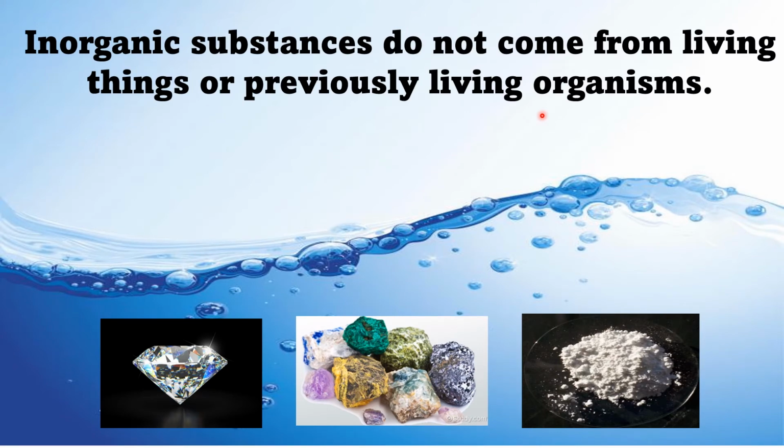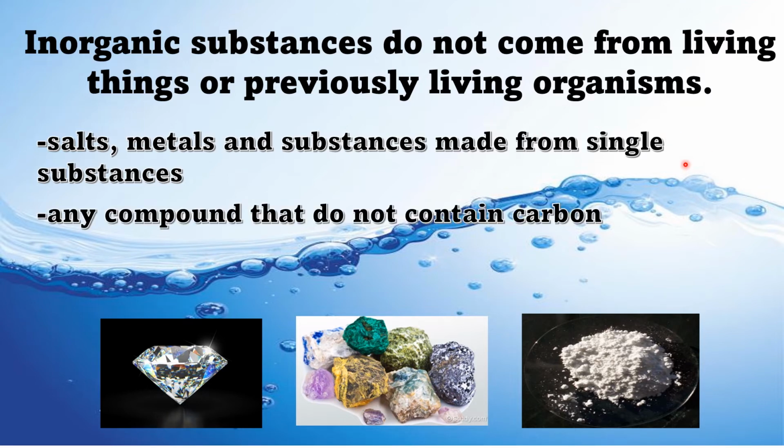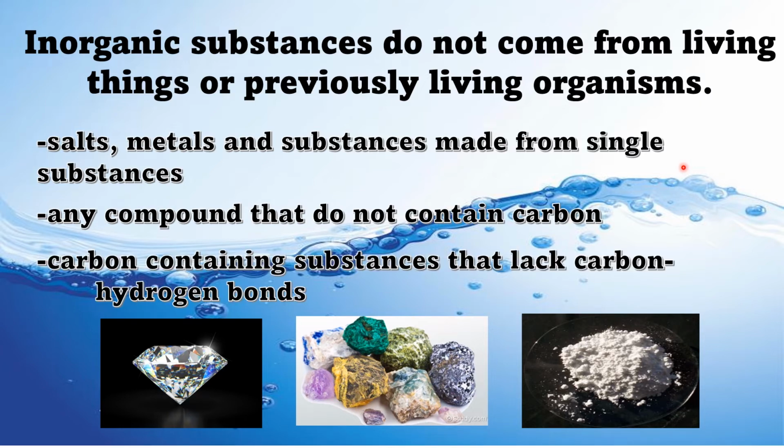Inorganic substances do not come from living things or previously living organisms. Salts, metals, and substances made from single substances, any compound that do not contain carbon, and lastly, carbon-containing substances that lack carbon-hydrogen bonds. These are the common examples of inorganic compounds.